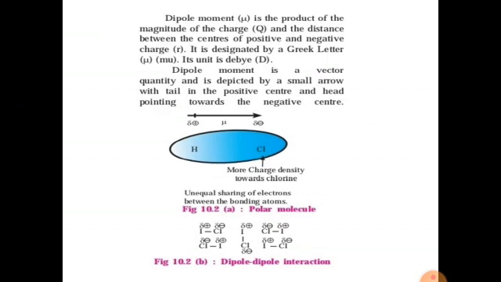It is designated by the Greek letter mu. Its unit is the debye. Dipole moment is a vector quantity and is depicted by a small arrow with its tail at the positive center and head pointing towards the negative center. In the example of HCl, there is more charge density toward chlorine because chlorine is more electronegative than hydrogen.